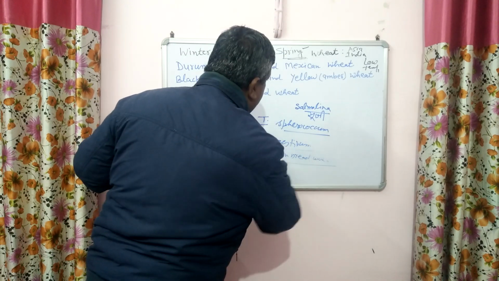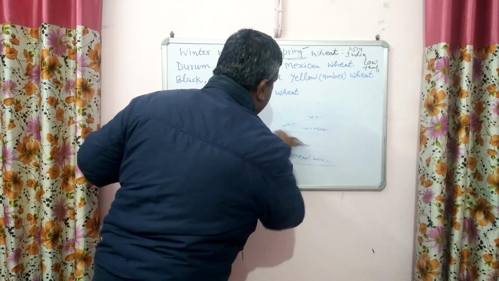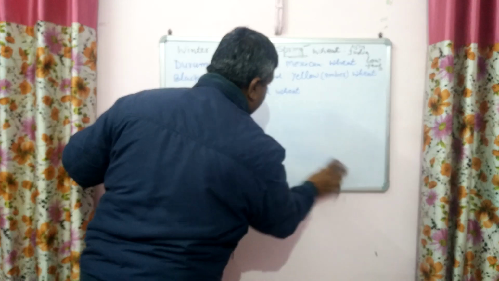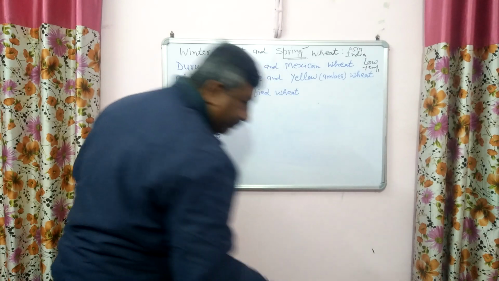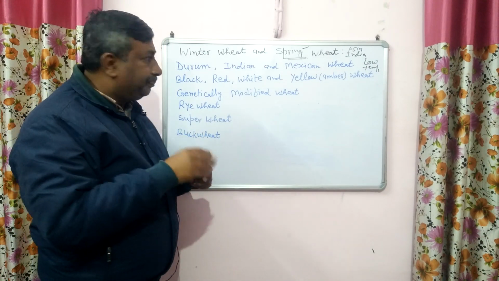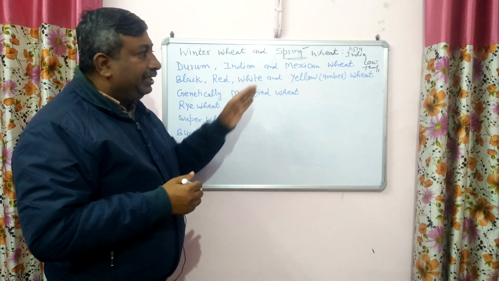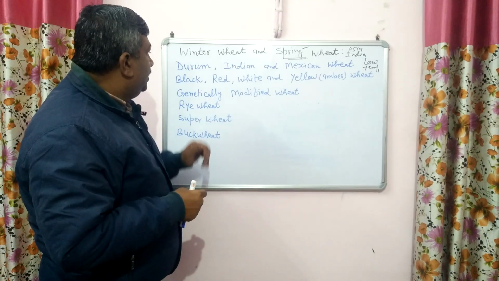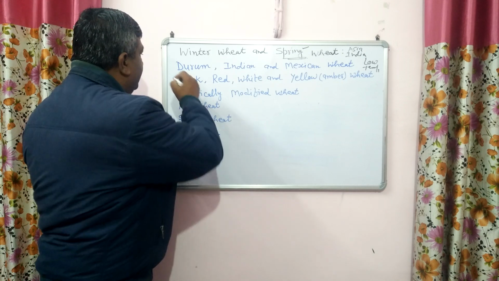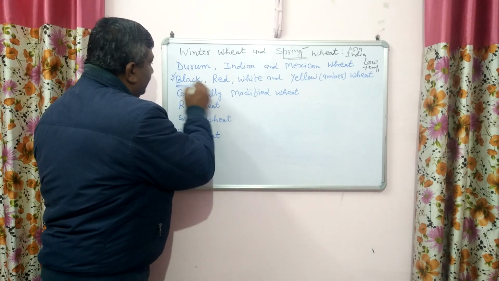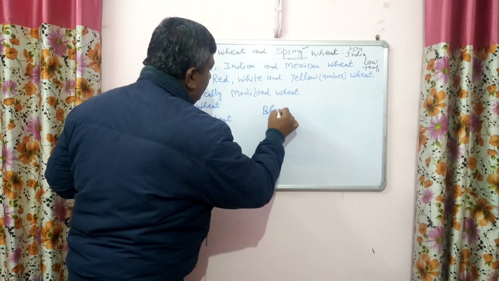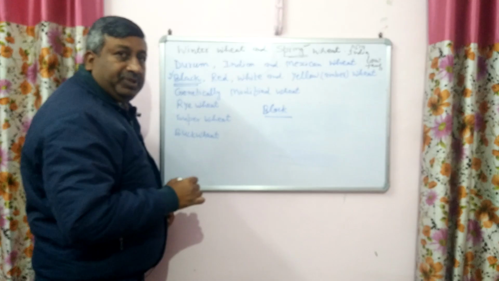Then another categorization of wheat is on the basis of grain color. So grain color is generally of three types: red, white and yellow, the amber color, which is known as amber. But nowadays black wheat is a very interesting wheat. The color of the grain is black.